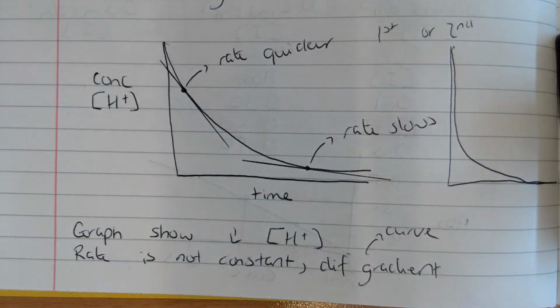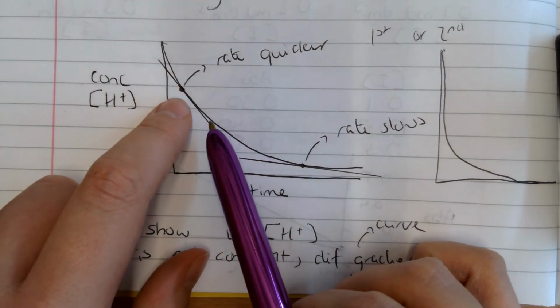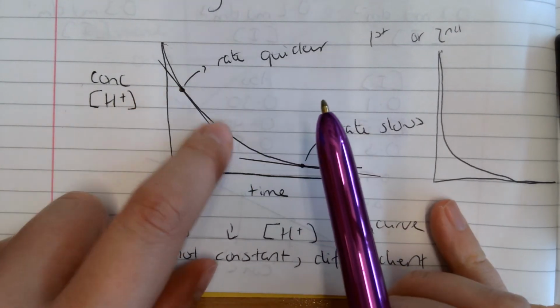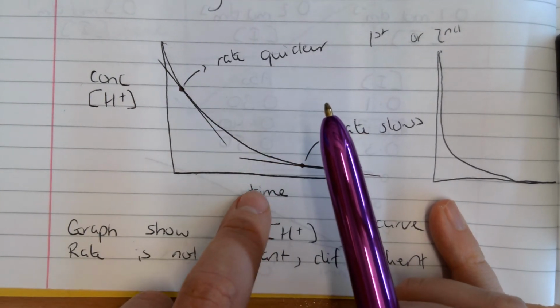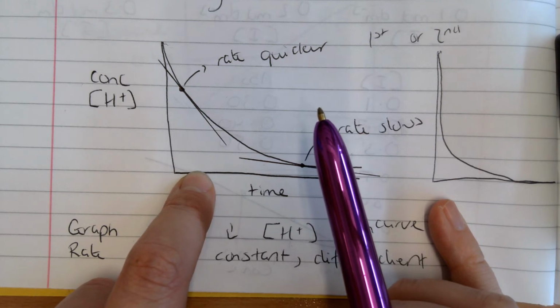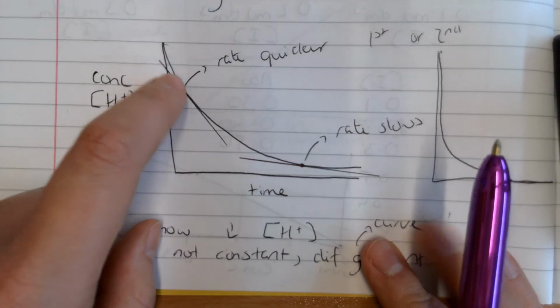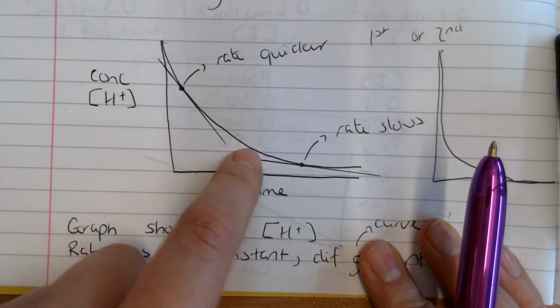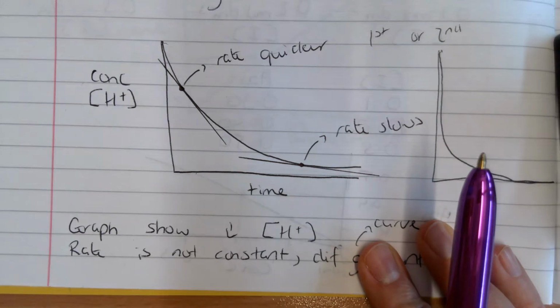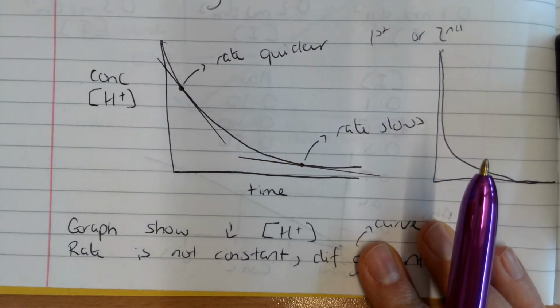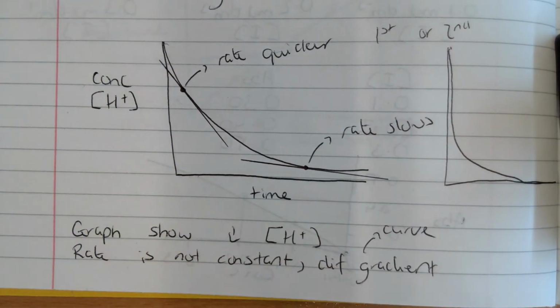Okay, so once you've established that you do indeed have a first order reactant, you've got a first order graph, there's a few different things that you can do. If you're asked to calculate the rate, as we've also said, you would need to draw tangents at different points. So they would ask you at a specific time point what the rate was, you draw a tangent, you get the gradient, and that will be the rate at that specific time point. Obviously the rate is changing, so there's not one rate for the whole reaction, it changes as the reaction progresses, it slows down. The other thing they can ask you for is determine K for a first order reaction.